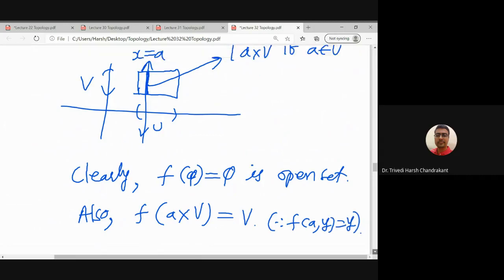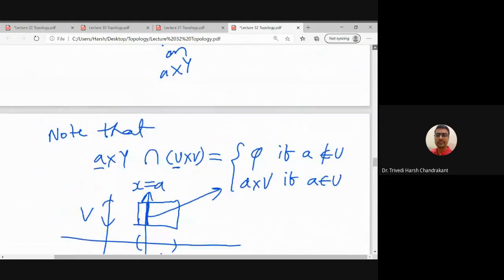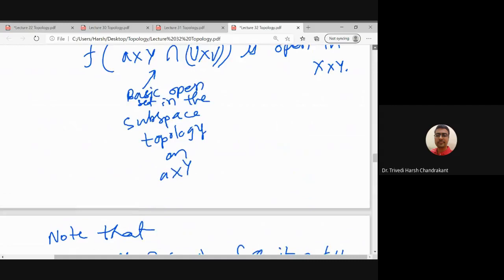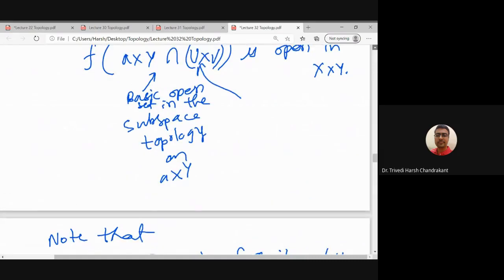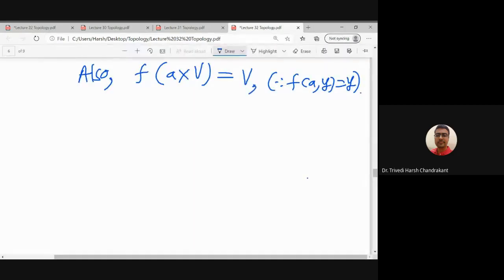This is easy to check, and we know that V is open because we are taking the set U cross V, which is a basic open set in X cross Y. So U is open in X and V is open in Y. So what we got is that f of this set is V, and V is an open subset of Y.